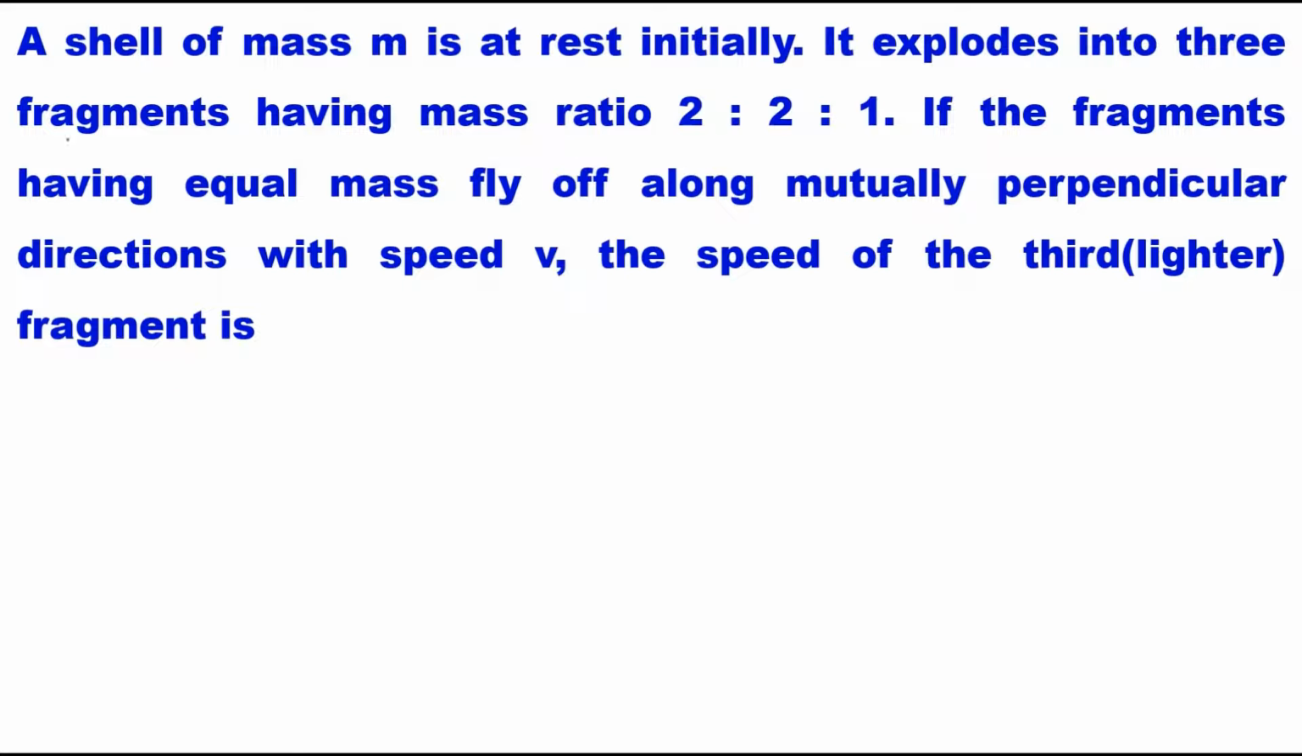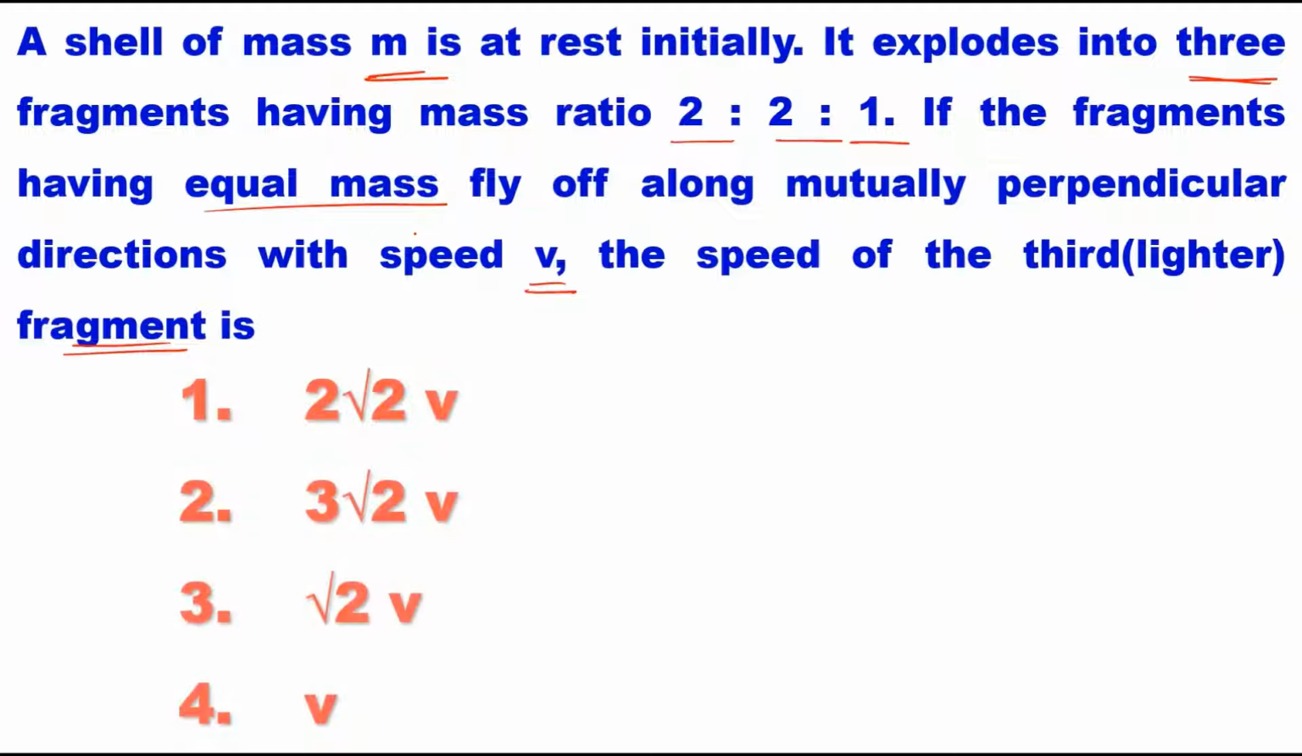Hello guys, today we'll be discussing an important question which was asked in NEET 2022. It is from the chapter Laws of Motion. So here's the question. A shell of mass m is at rest initially. It explodes into three fragments of mass ratio 2:2:1. If the fragments having equal mass fly off along mutually perpendicular directions with speed v, then the speed of the third, that is the lighter fragment, is.